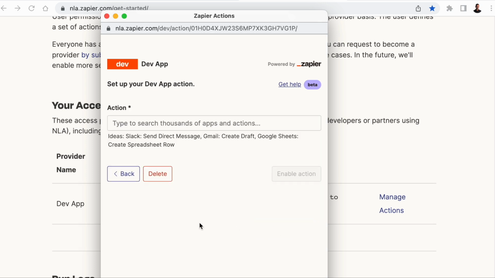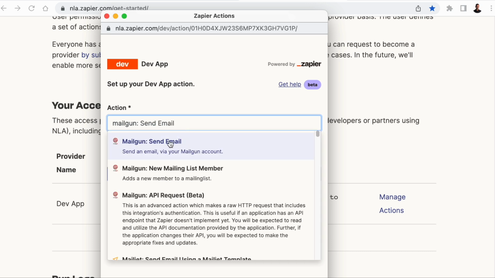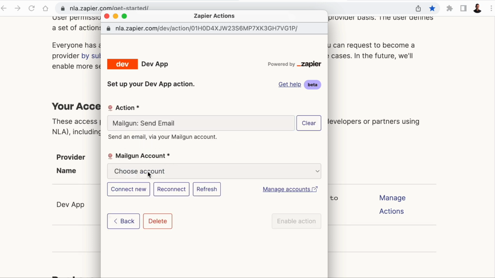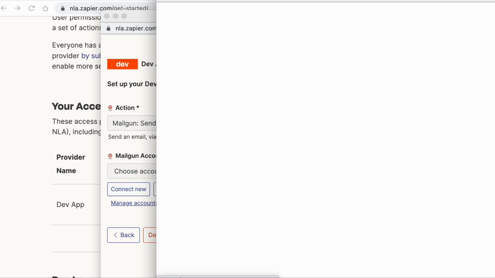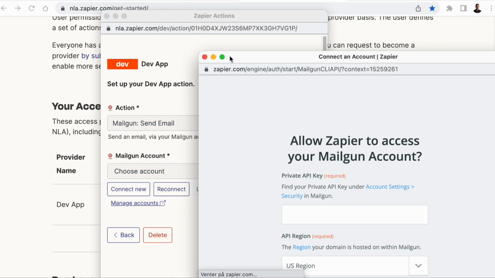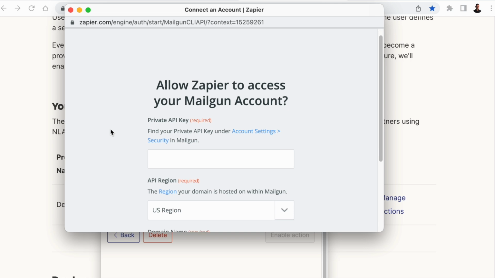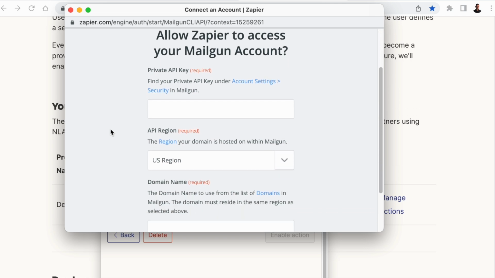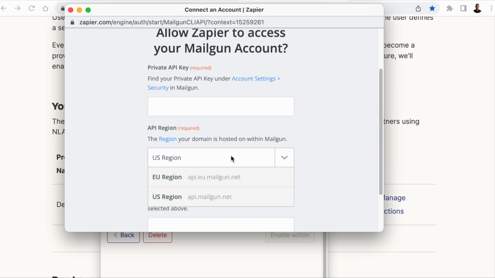And then you need to search for the app you want to use. We're going to be using Mailgun. We're going to choose Send Email, and then we'll click Connect New. And here we need a private API key that we're going to get from Mailgun. We need to choose a region. I'm going to choose the EU region.